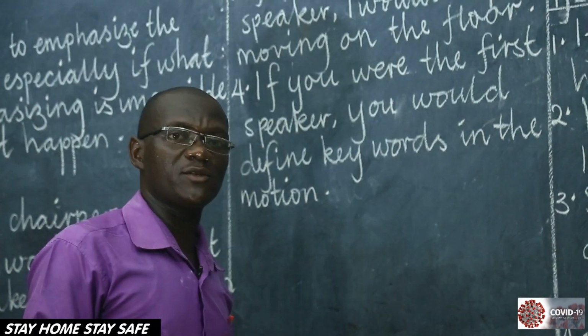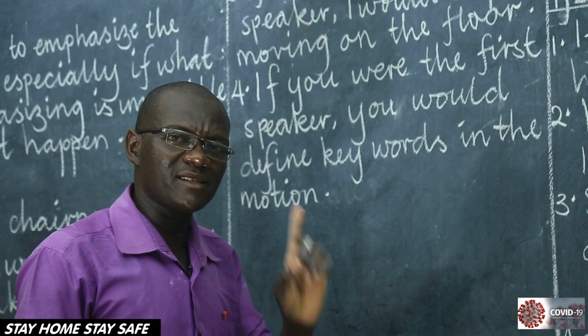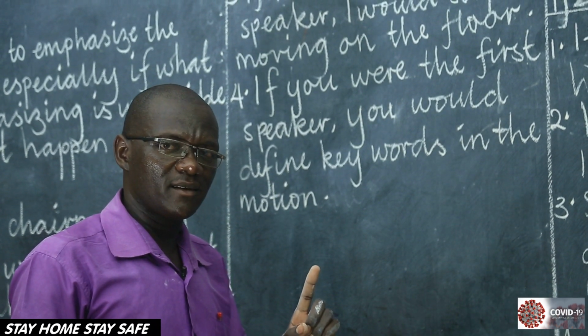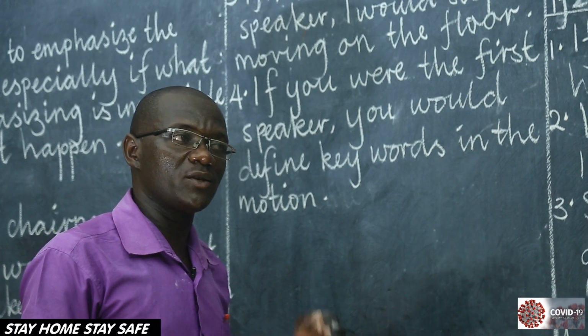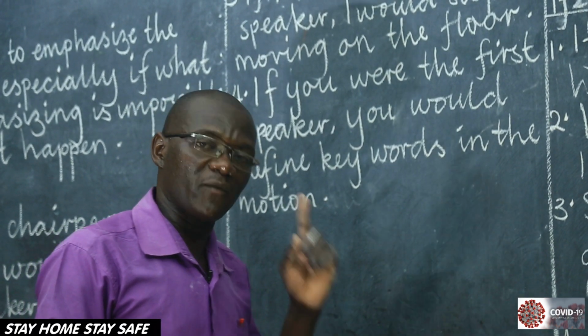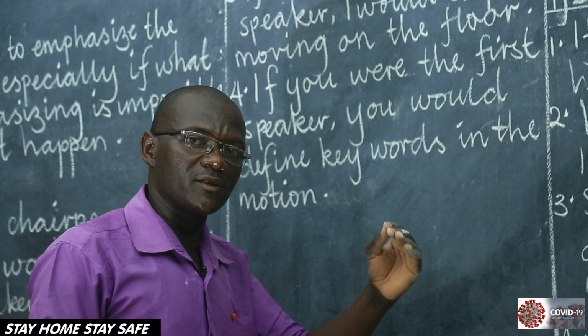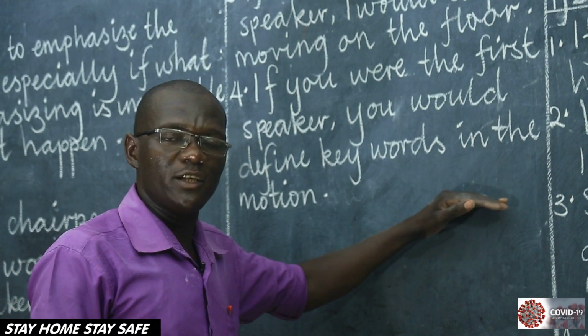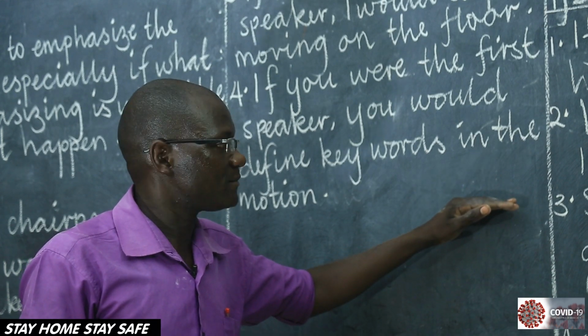This one changes to if two, where the if clause changes to the past simple tense, and the main clause uses would.